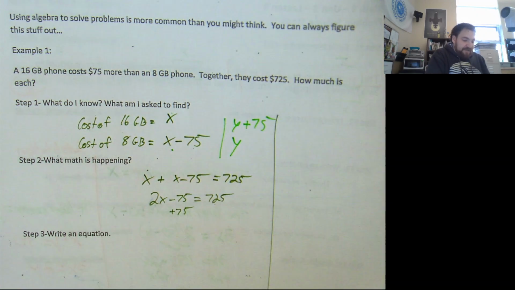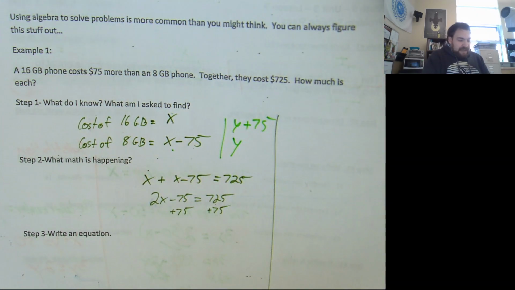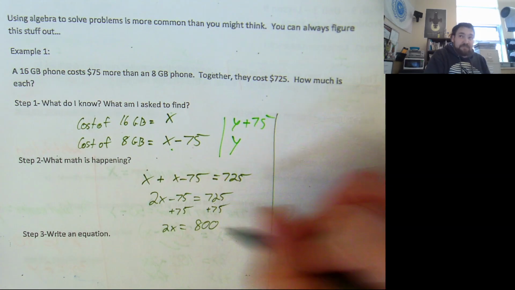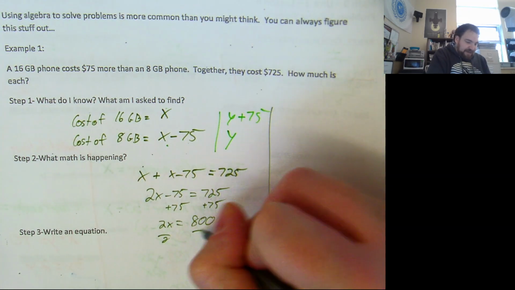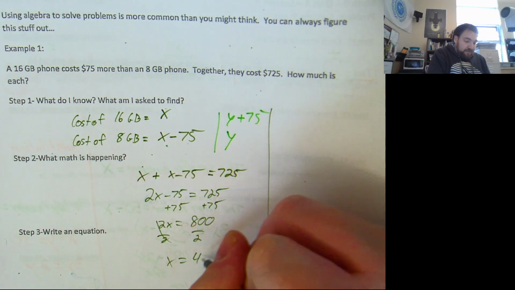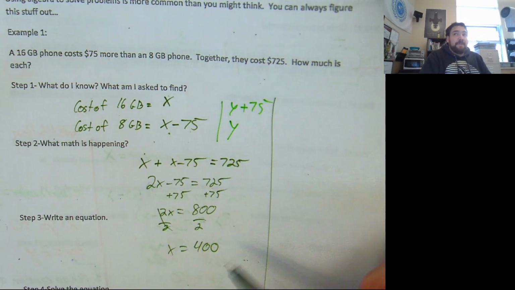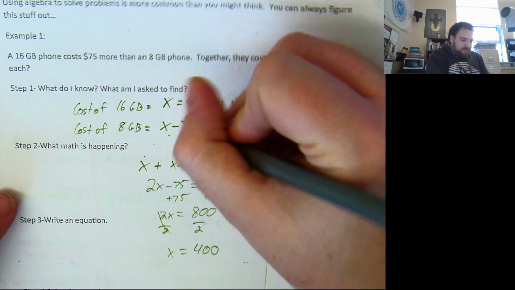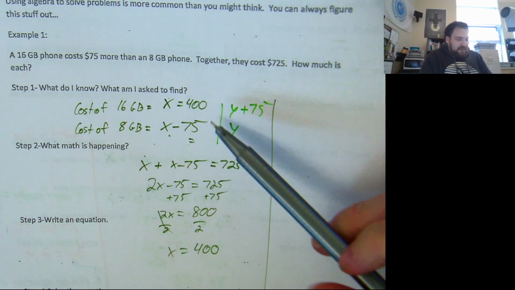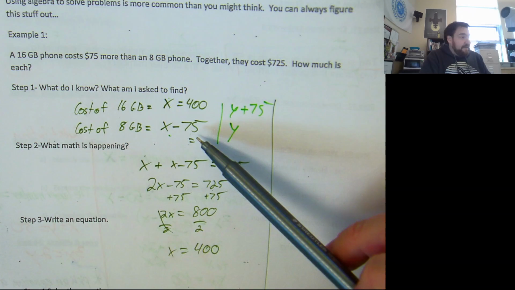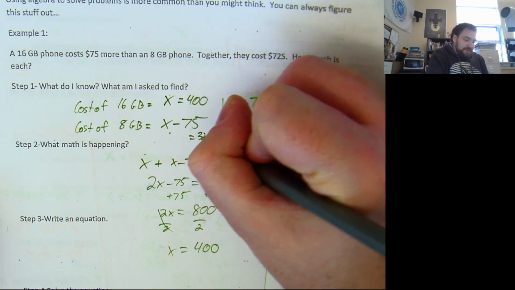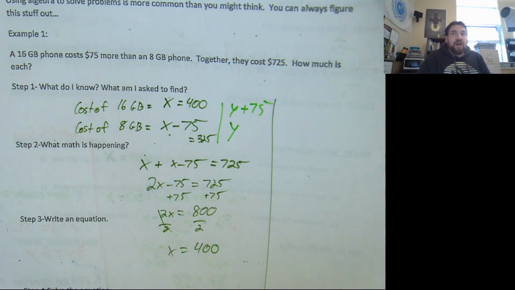I'm going to add 75. And I'm going to get 2x equals 800. I'm going to divide by 2, and we're going to find that the cost, or the value for x, is 400. Well, what was x? X was the cost of the 16 gig phone. Lucas was right. The 16 gig costs 400, so the 8 gig is going to be 75 less than that. That's going to be 325. We've got both costs.